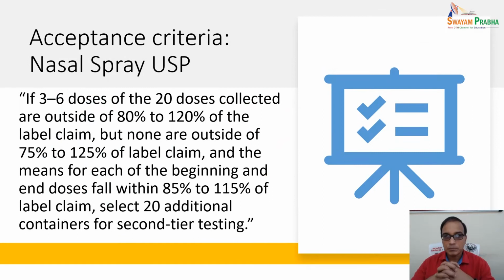Further, if 3 to 6 doses of the 20 doses collected are outside this limit, 80 to 120% of label claim, but none are outside the 75 to 125% of label claim, and the means for each of the beginning and end doses fall within 85 to 115% of label claim, then select 20 additional containers for second tier testing. Okay, in that case you will have to select again 20 additional containers.